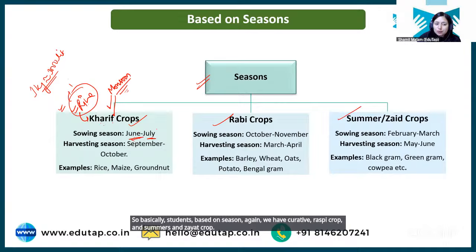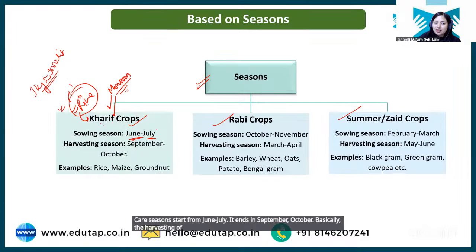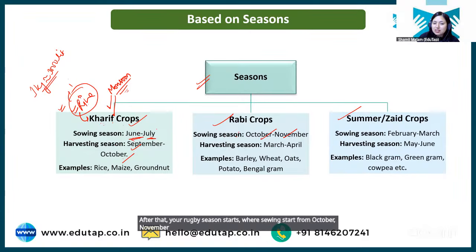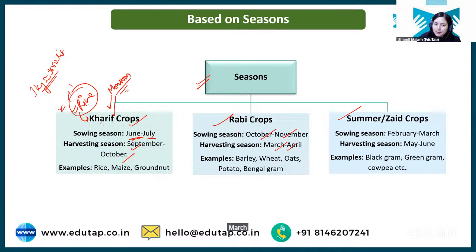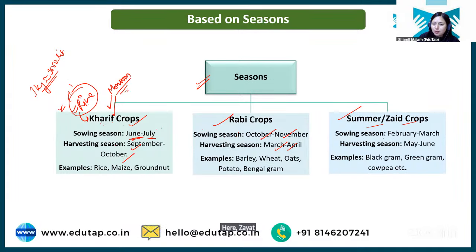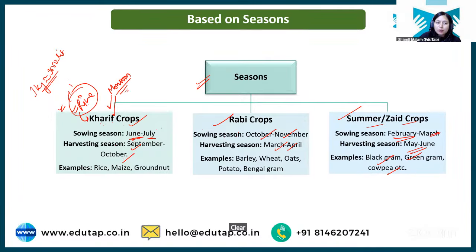Kharif season starts from June, July. It ends in September, October. Basically, the harvesting of Kharif crop is done in September and October. After that, your Rabi season starts, where sowing starts from October, November, and harvesting is done in March, April, right? And in between Kharif and Rabi, whatever time is left is summer or Zaid season. Here, Zaid crops can be grown, which are short duration crops, like your black gram, green gram, cowpea. It starts from February, March, and the harvesting of such crops is done during May and June. Clear? I hope it's clear.